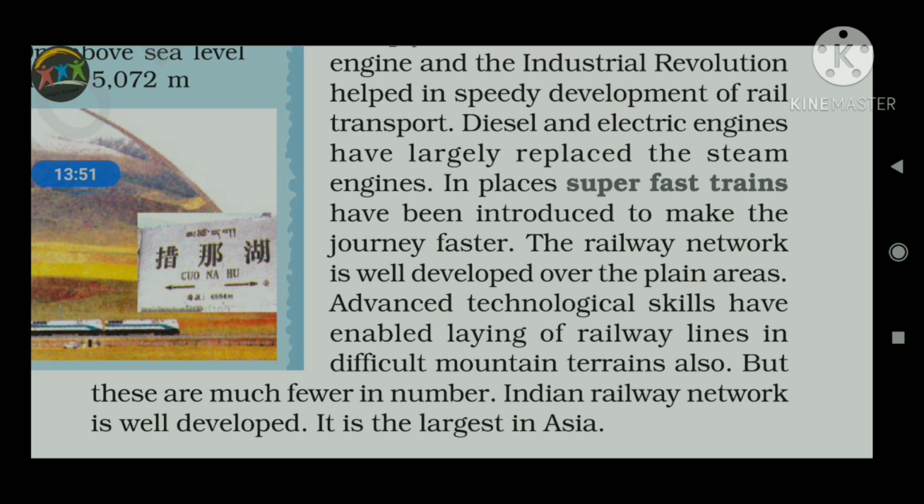Next one, Indian Railway: how they manage the movement of the passengers, how they manage the movement of the trains, etc. There are 16 railway zones.